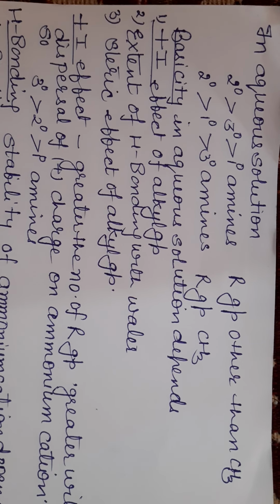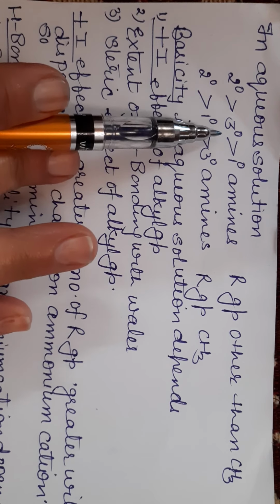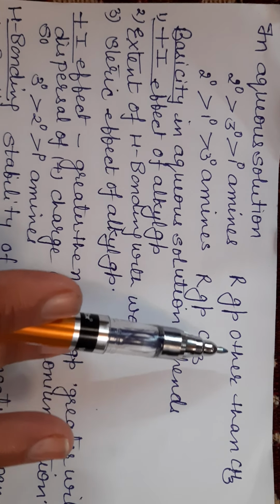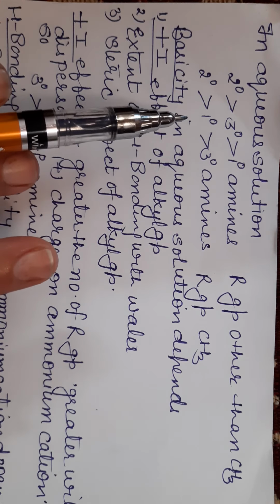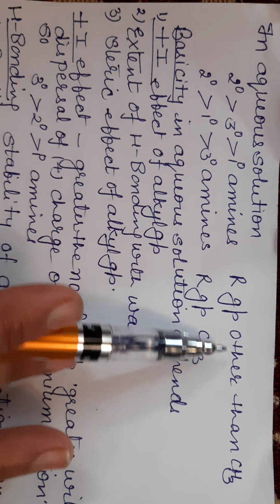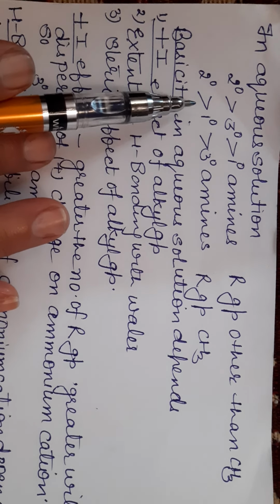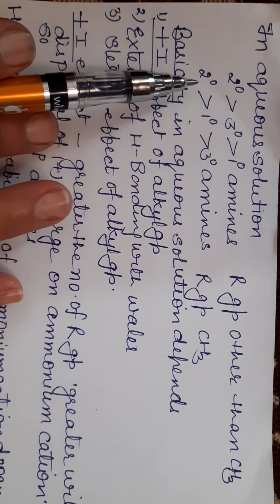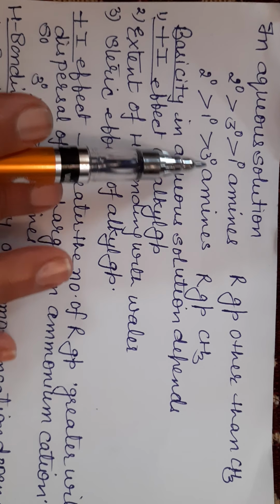In aqueous solution, the basicity order is secondary, tertiary and then primary amines when the R group is other than methyl. If the R group is methyl, then the order is secondary, primary and tertiary. Secondary is more basic than primary, which is more basic than tertiary.